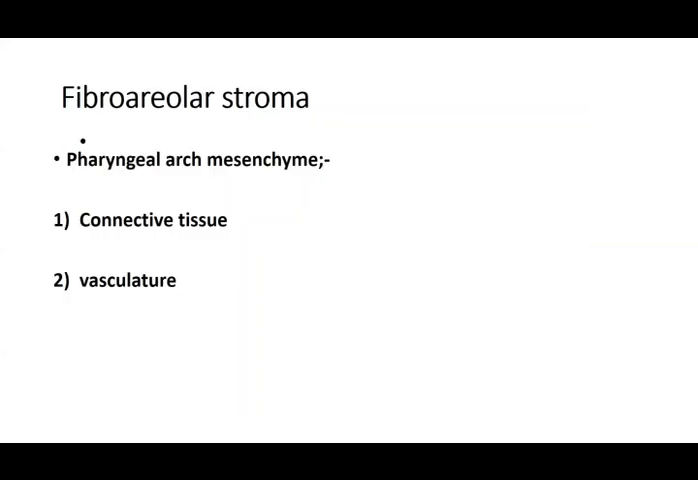That was the parts of it. And then the endoderm, that is the mucous membrane covering it, that comes from the endoderm because your pouches are endoderm. Then is the fibroareolar stroma, that is the pharyngeal arch mesenchyme. It is going to give you the connective tissue and the vasculature, that is the mesenchyme. From these areas is going to give you the stroma.